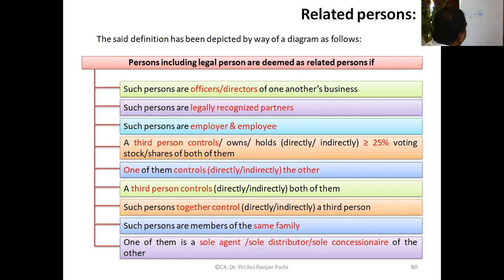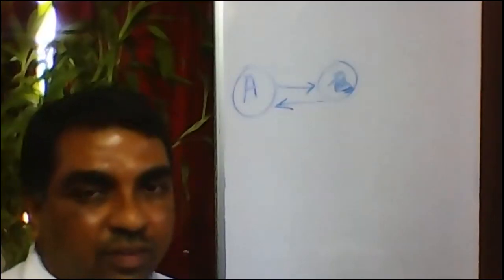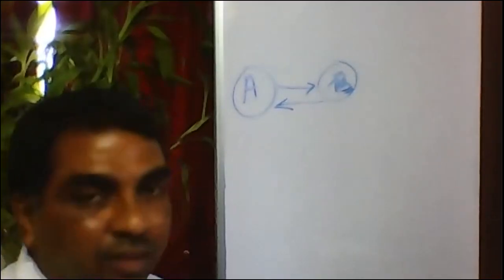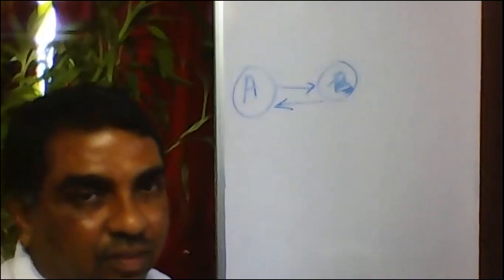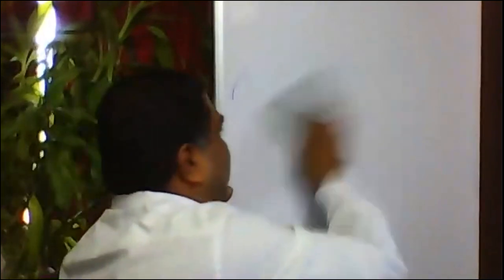Yes or no? Is it visible to you? Is it okay? Let me show it one second.